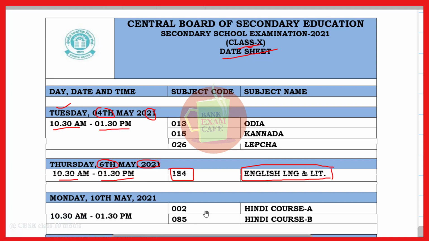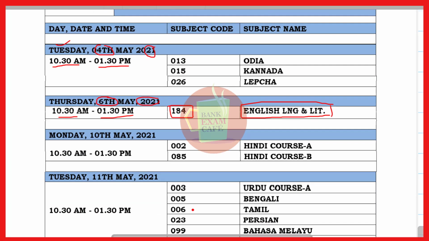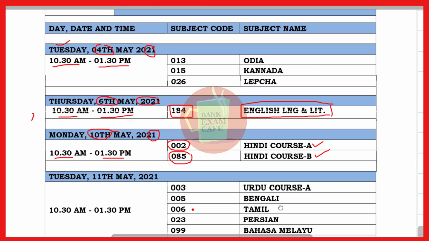The second important paper will be on Hindi. There will be two Hindi papers. One is with a code 002 and another with a code 085. That is Hindi course A and Hindi course B. Both will be on 10th of May 2021. It means there will be a gap of 7th, 8th and 9th. A 3 days gap will be there, and the timing will be same, 10:30 a.m. to 1:30 p.m. Now move to the next important.